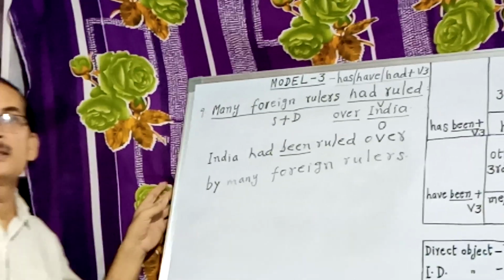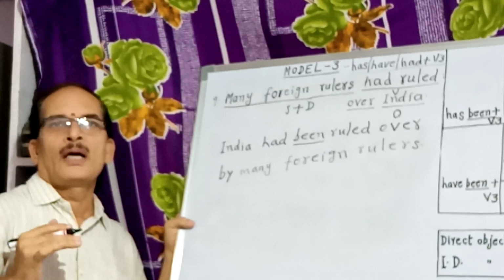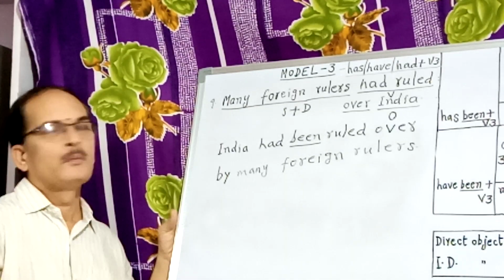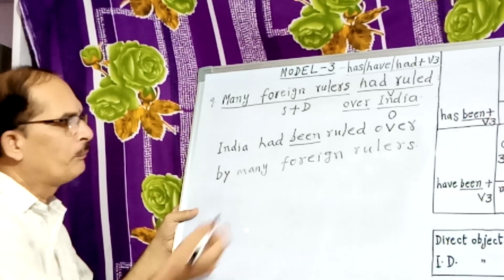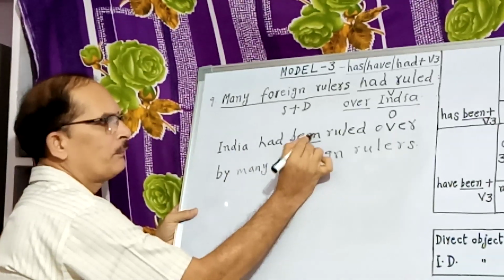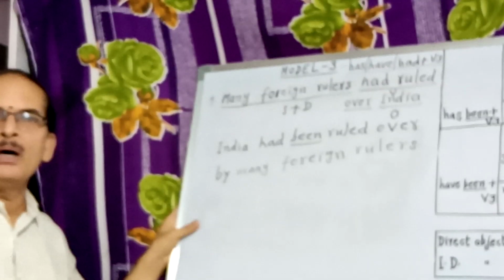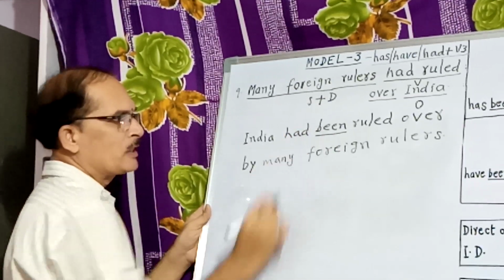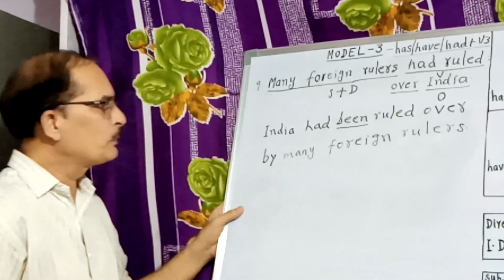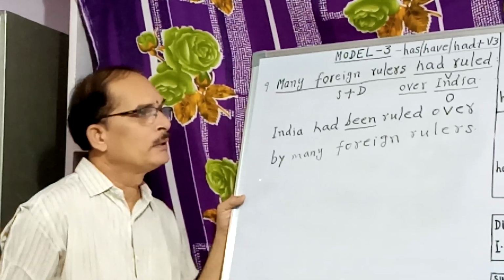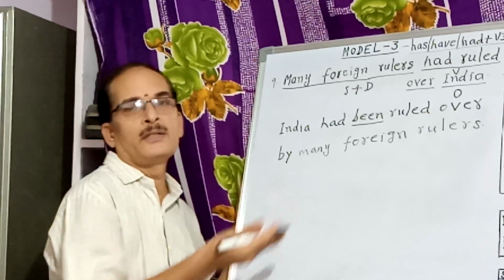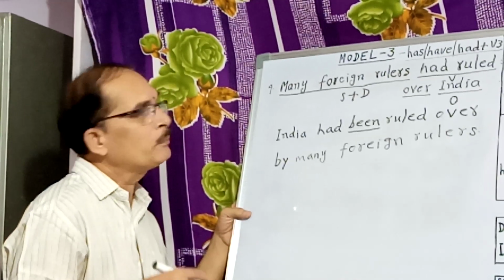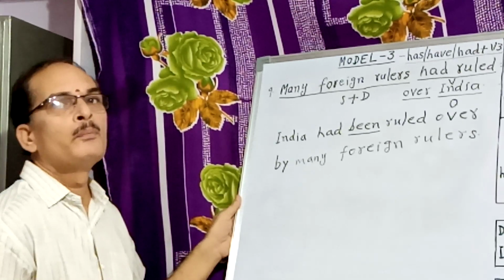So friends, like this we can change either the present perfect or the past perfect into passive voice by just using this be form, been, the V3 of is, am, are, was and were. So this is the V3 or the past participle of these verbs. This is one of the be forms. So like this we can change present perfect and past perfect sentences into passive voice.